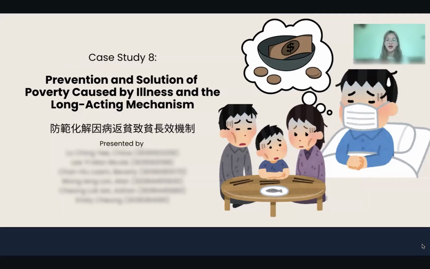Good morning, everyone. I'm Chloe Low from Group 8, and today, my groupmates and I will be presenting China's prevention and solution of poverty caused by illness and the long-acting mechanism, 防範化解因病返貧致貧長效機制. For brevity, we'll refer to it as the policy or the mechanism throughout the presentation.